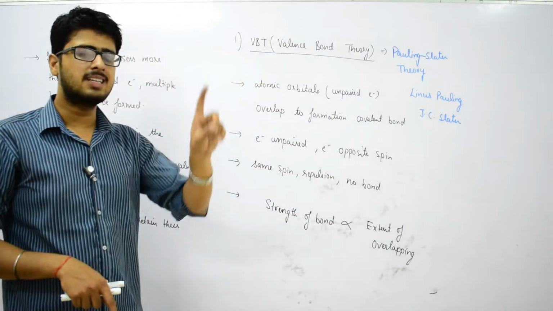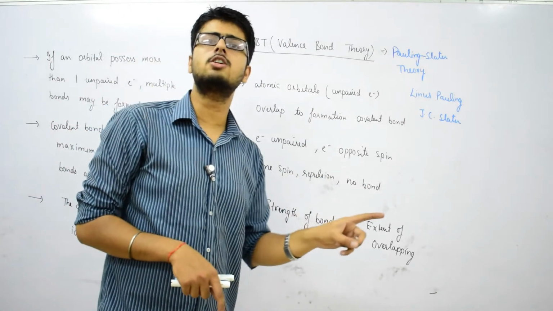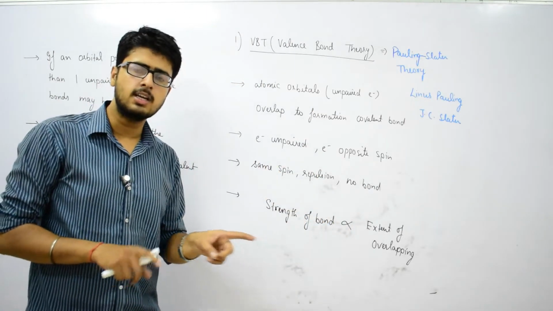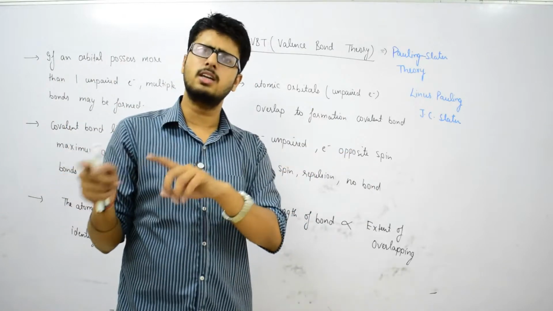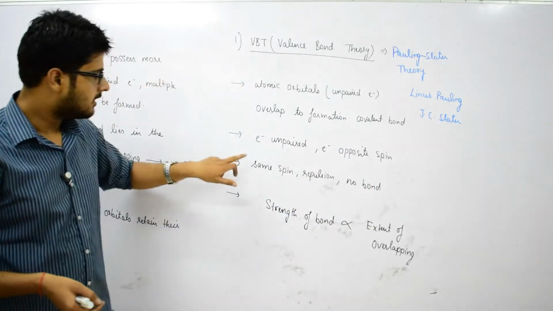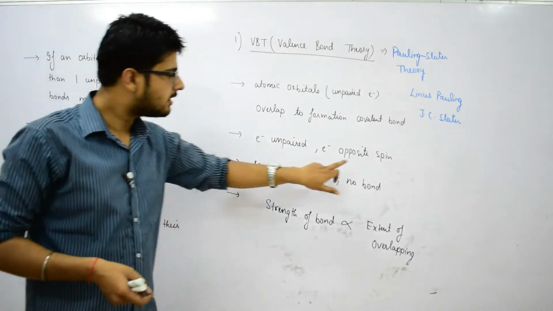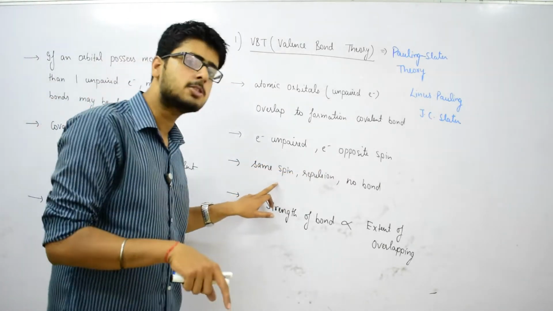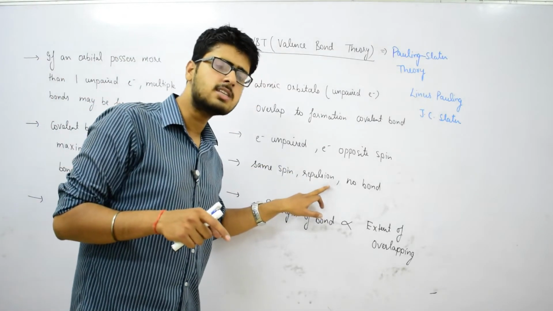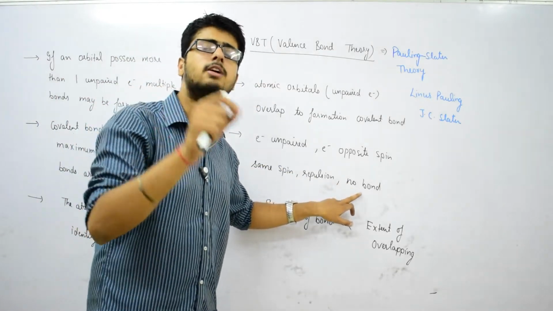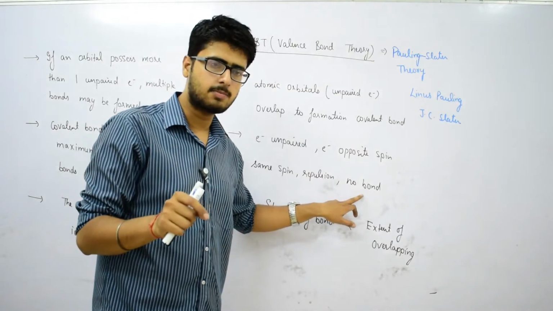Opposite spin means that if the first electron has clockwise spin, then the other electron should have anti-clockwise spin, and vice versa. If the electrons have the same spin, then repulsion will take place and no bond will be formed.